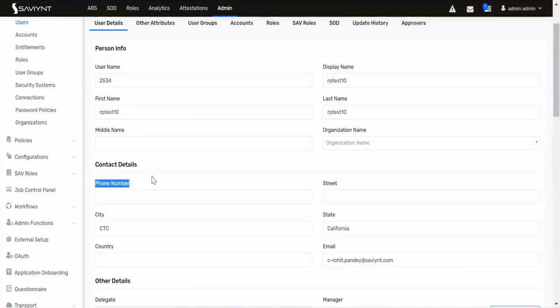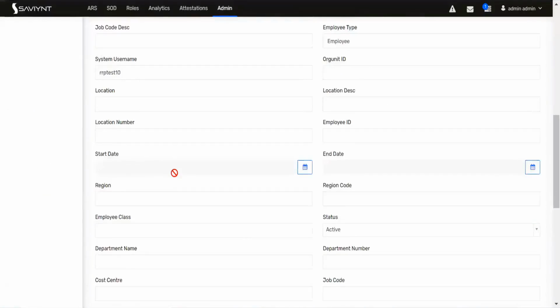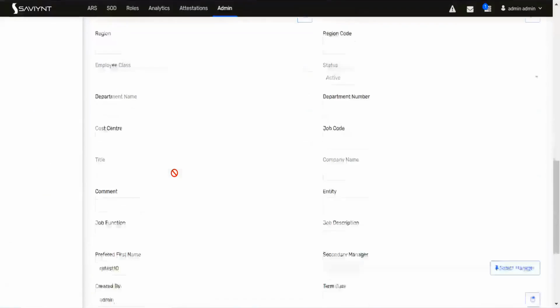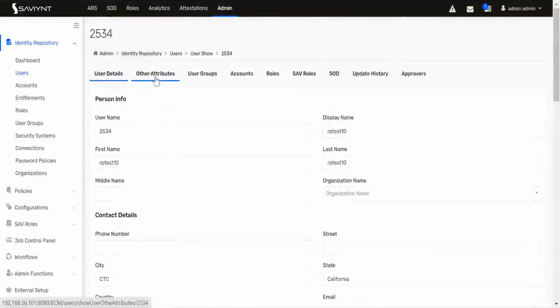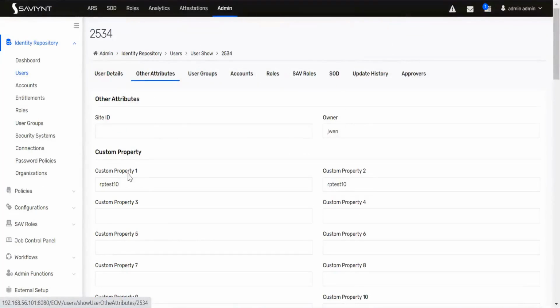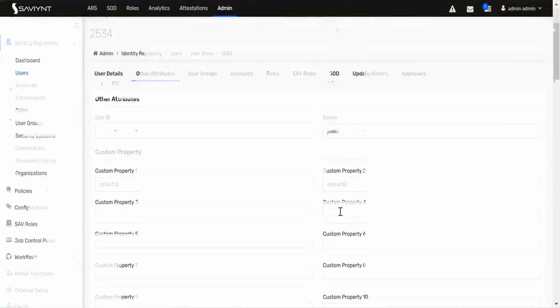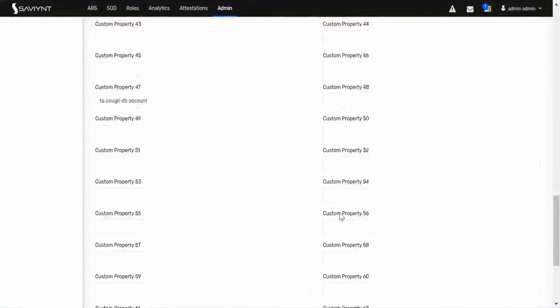The column value in the backend will be the same, but your name will be changed here. So that thing you can accommodate with the custom property if you are assuming any new attribute. That attribute you can use in the other attributes. So custom property one up to any custom property, you can leverage it.